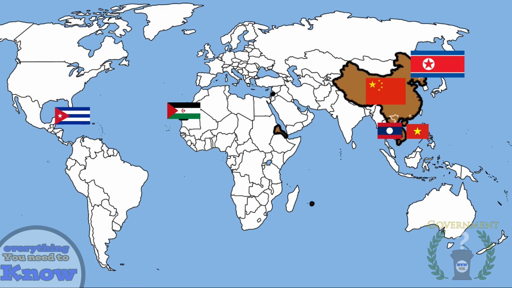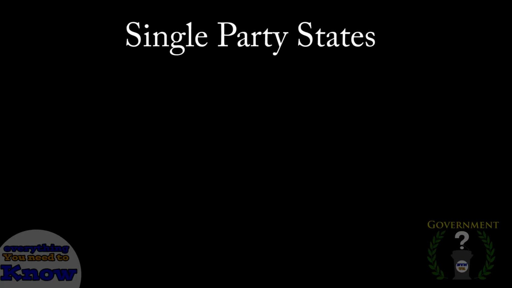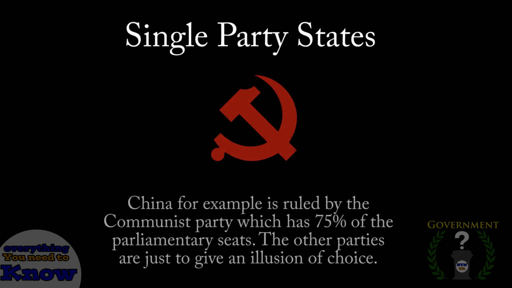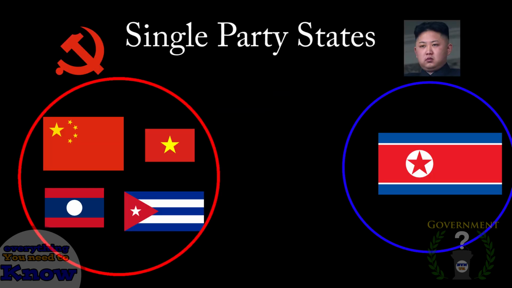They are non-democratic. These countries are called single-party states for a reason. They only have one political party. All other political opinions are either outlawed or given a lower status. All of these states are communist except for North Korea, which is a dictatorship. None of these countries hold elections because there is no one to vote for except whoever is already in power.